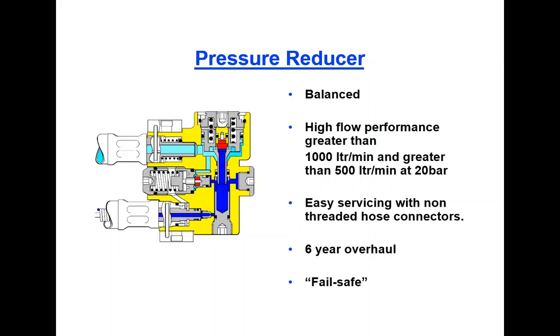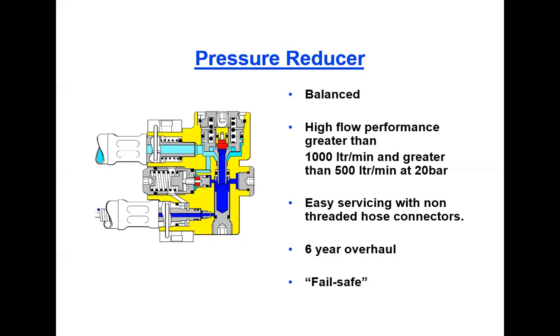It has high flow performance, greater than 1000 liter per minute, and greater than 500 liter per minute at 20 bar. So with respect to pressure, we have to balance this flow rate.